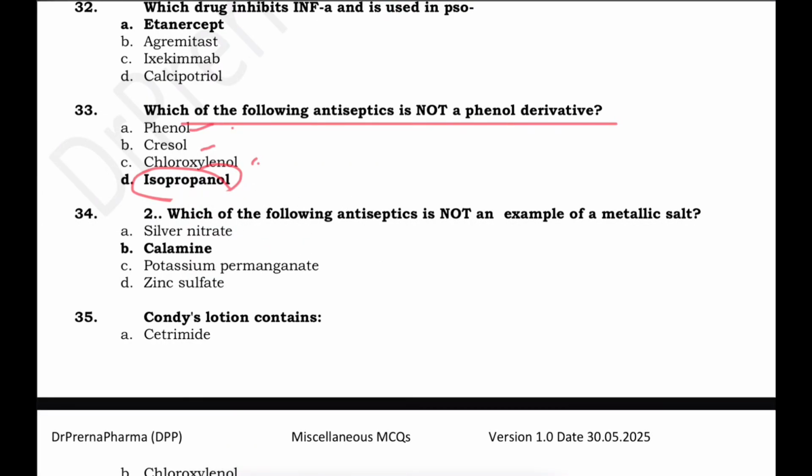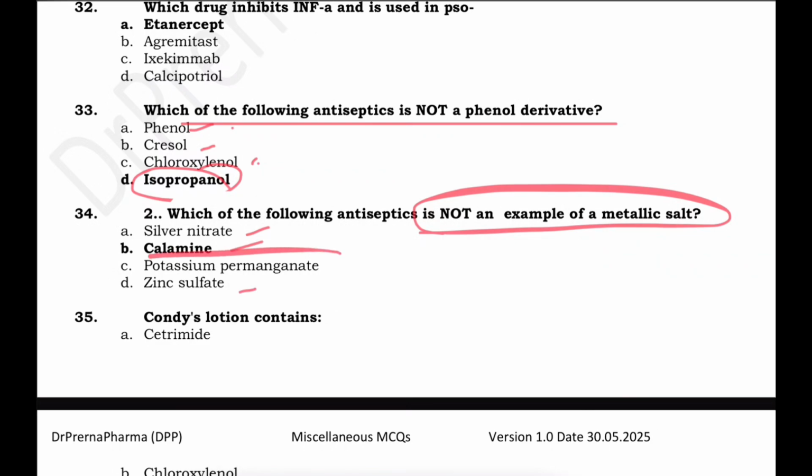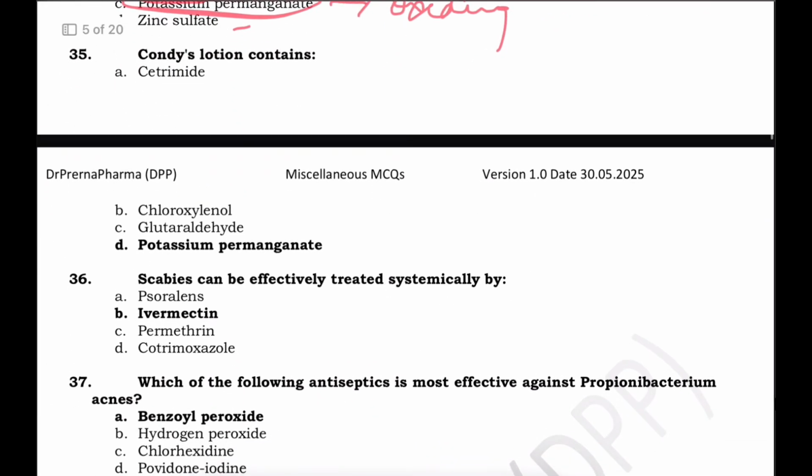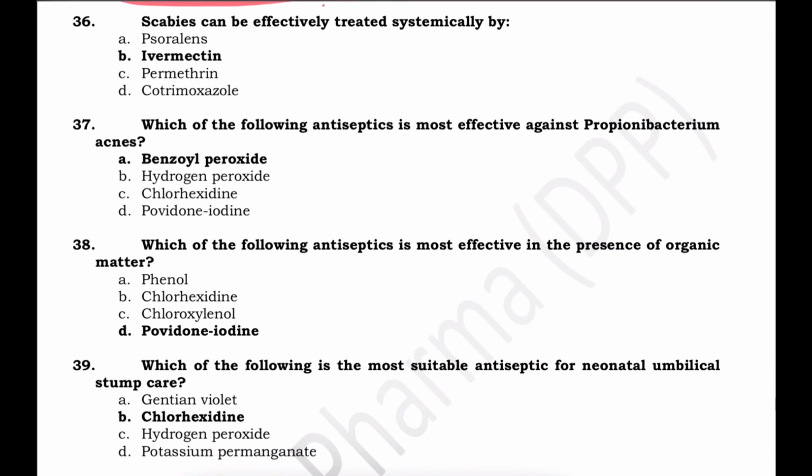Which of the following antiseptics is not a metallic salt? Now here, silver nitrate is metallic, calamine is zinc carbonate, metallic, zinc sulfate is metallic, potassium permanganate is the right answer. This is an oxidizing agent and it is not a metallic salt. They have given calamine here to confuse you, and remember calamine is zinc carbonate. Condy's lotion consists of potassium permanganate. It is a dilute solution and used as an antiseptic and disinfectant.